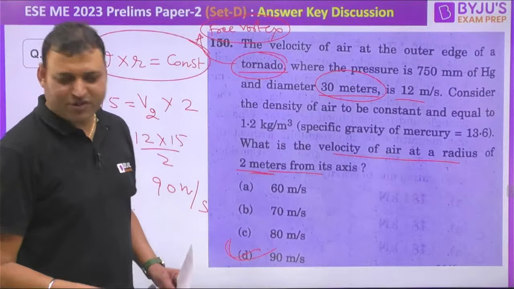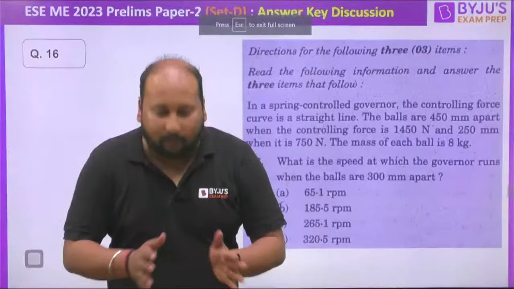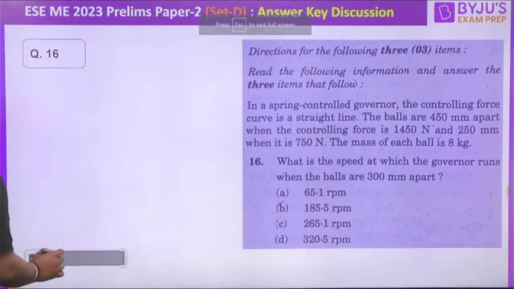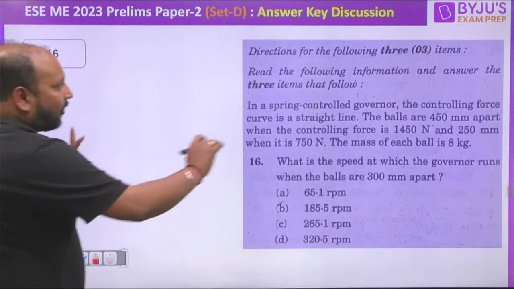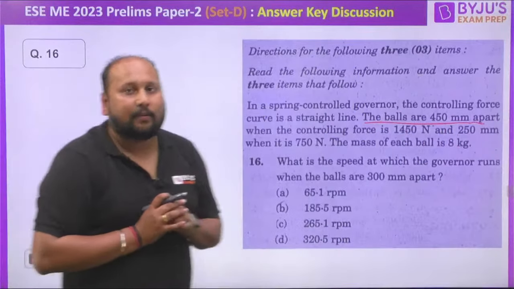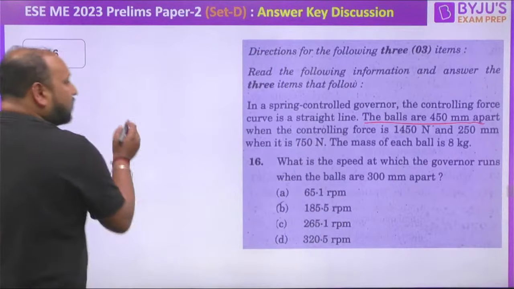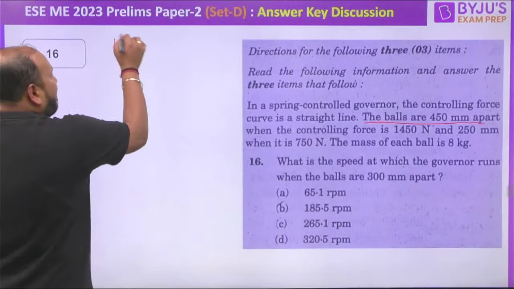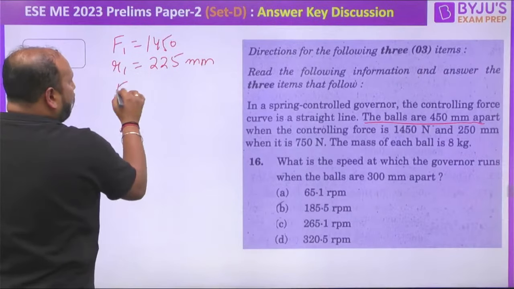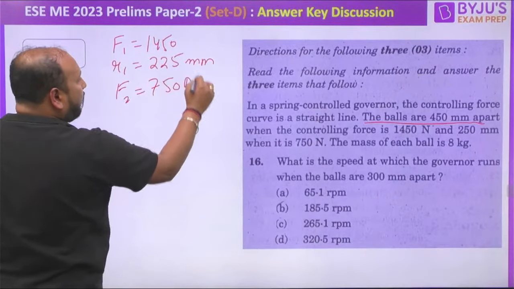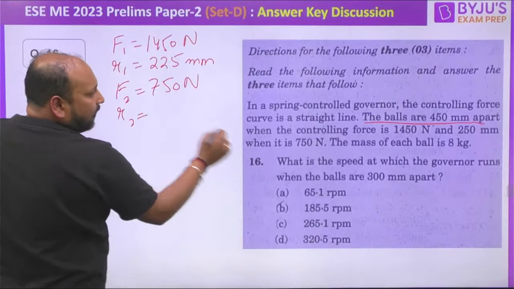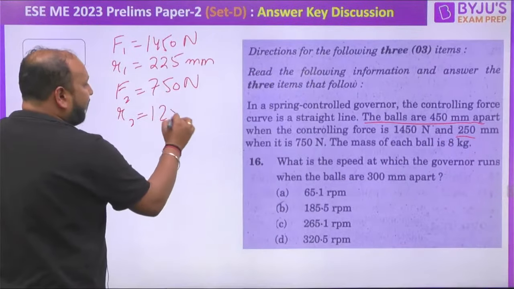So I think this is question number 60. Let us quickly talk about this question, because there were some changes which I have to make. TPM also stated that the balls are 450 mm apart, so definitely they are talking about twice the radius. That means F1 is equal to 1450, R1 equal to 225 mm. F2 is equal to 750 Newton, and R2 is 250, half of this is 125 mm. Let us assume this to be an unstable governor.